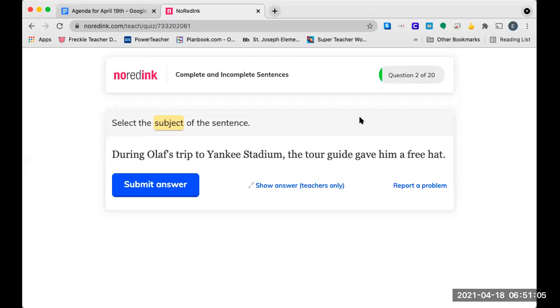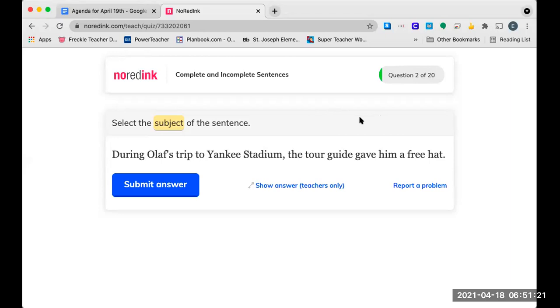So obviously you're going to go to NoRedInk.com. You're going to log in with your Google. When it says sign in with Google, you're going to go ahead and sign in that way if it does not automatically allow you to go into it.